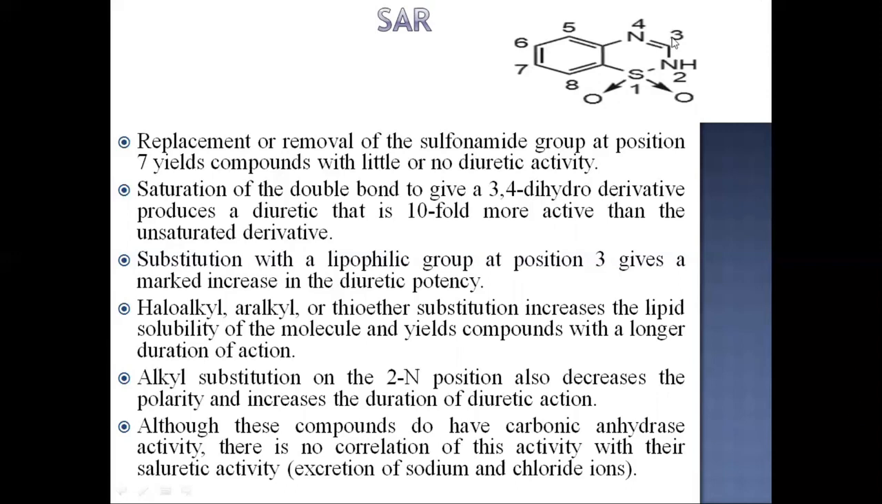Saturation of the double bond to a 3,4-dihydro derivative, here at the third and fourth position, produces a diuretic that is tenfold more active than the unsaturated derivative. Substitution with a lipophilic group at position 3 gives a marked increase in the diuretic potency. Haloalkyl, aralkyl, or thioether substitution increases the lipid solubility of the molecule and yields compounds with a longer duration of action.